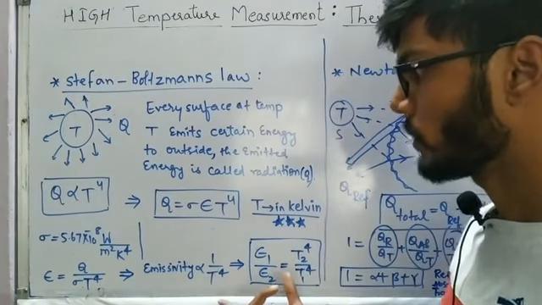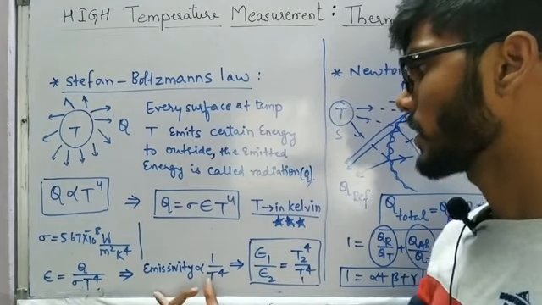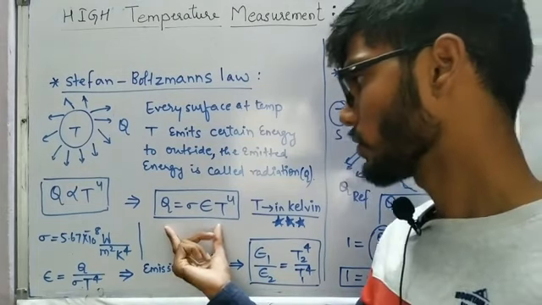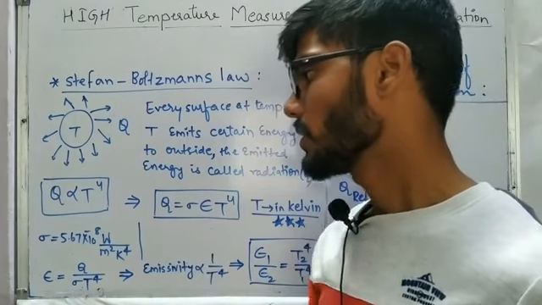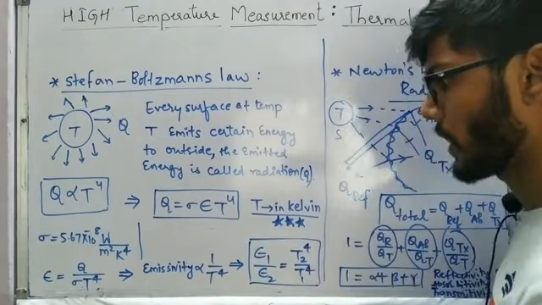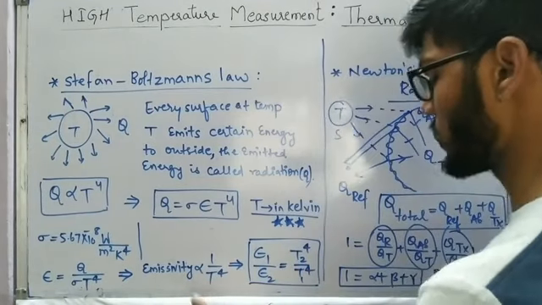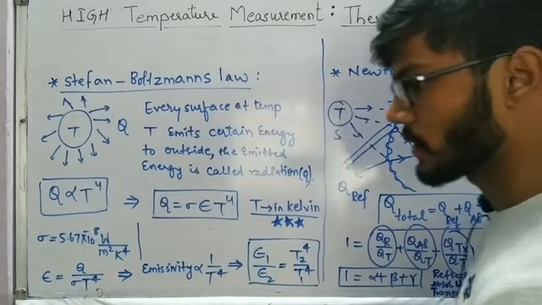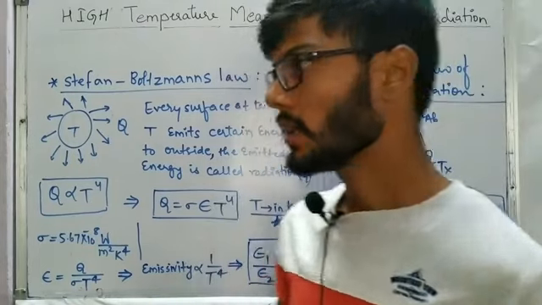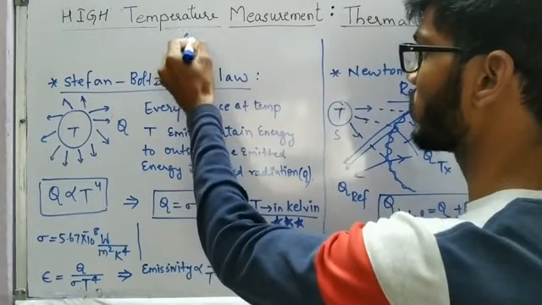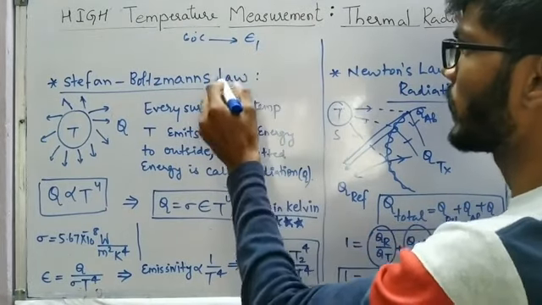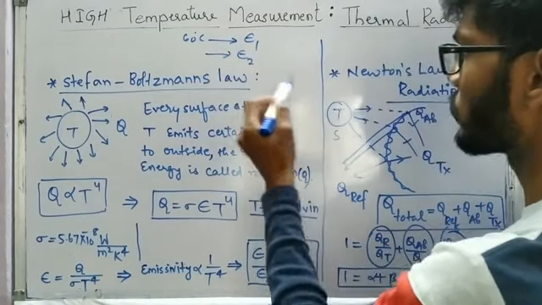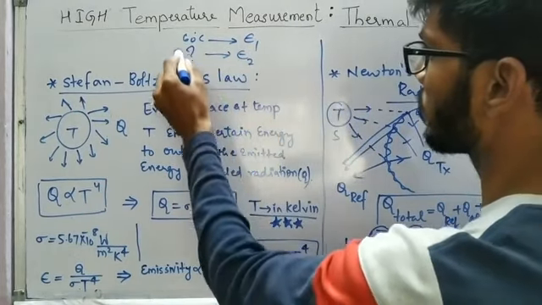So how will we get the questions? Emissivity is inversely proportional to T power 4, because from this formula emissivity is equal to Q upon sigma T power 4, and if Q and sigma are constant, emissivity is proportional to 1 upon T power 4. It is given that at a temperature, let us say 60 degrees Celsius, we have emissivity E1, and if the emissivity changes to E2, what will be the temperature?